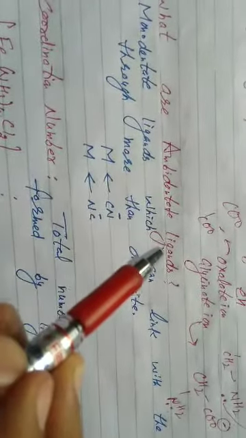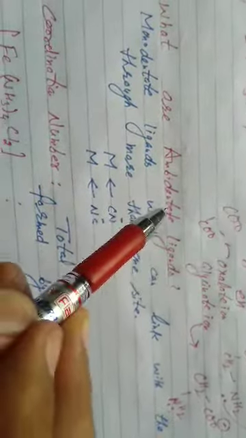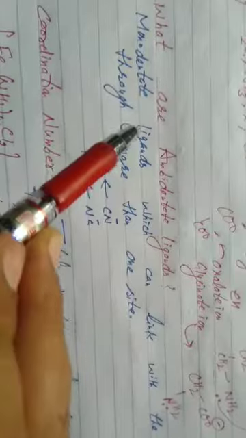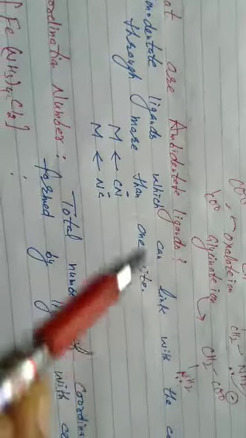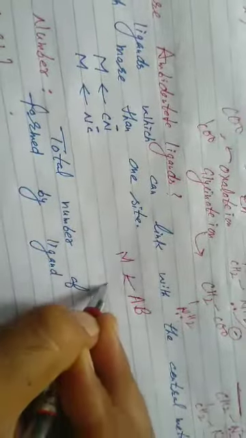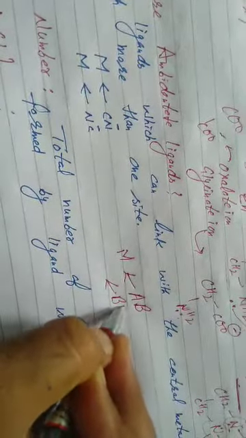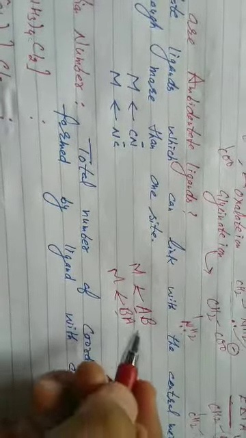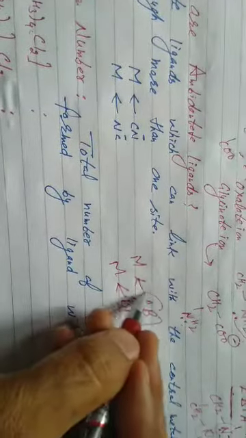After this, there is one specific category. What are ambidentate ligands? Ambidentate, students, they are monodentate. Monodentate, now all of you know, one donor atom. Monodentate, which can link with the metal ion through more than one site. Suppose AB is the monodentate ligand, general form. Now A can donate its electron pair to the metal atom, as well as B can donate its electron pair to the metal atom. In one case the donor atom is A, and in the other case the donor atom is B, but it is monodentate, that is having only one donor atom.